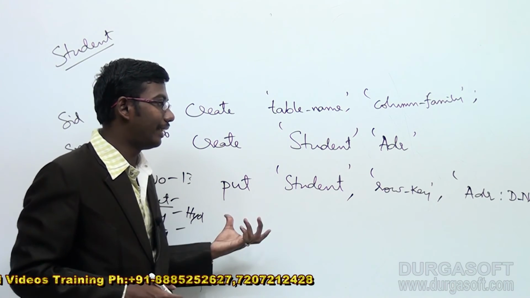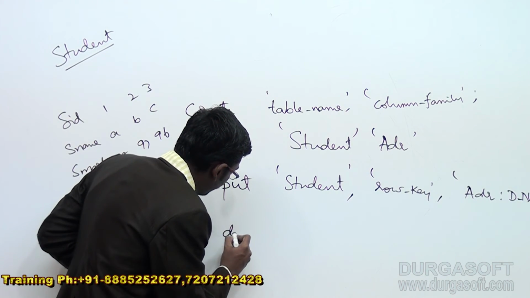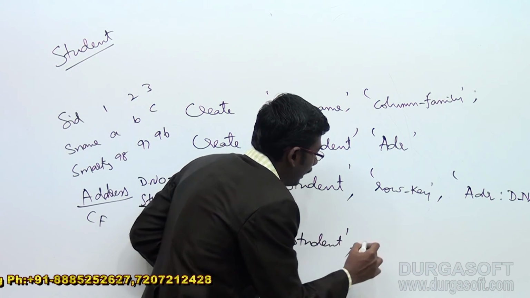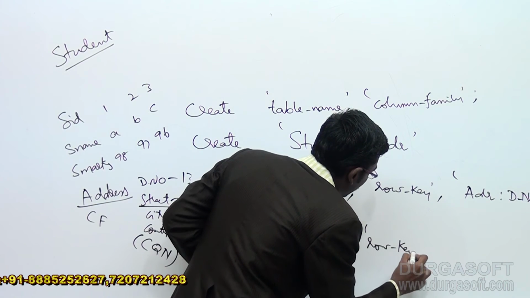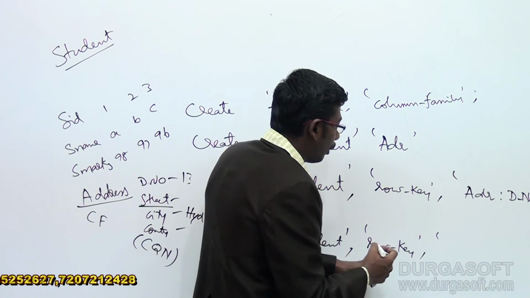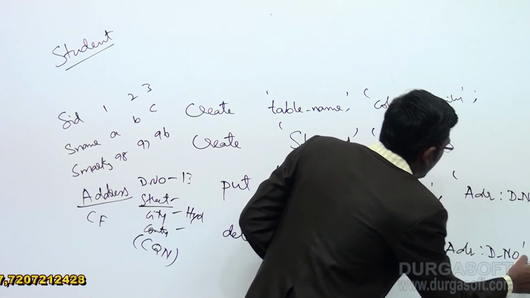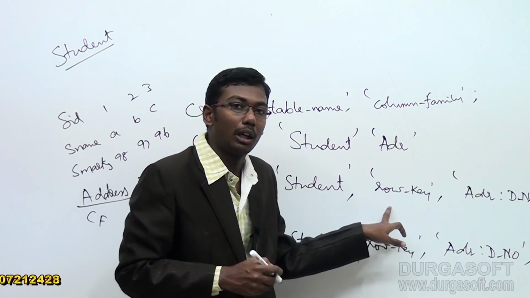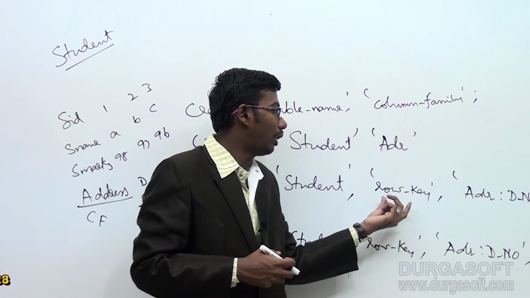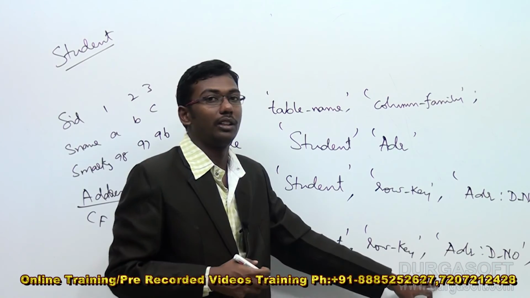And if you want to delete the data, directly you can perform the delete command with the table name student, and the same row key has to be present. Here we have to provide the column family address and the column qualifier name for the value we want to delete. For each row we maintain one unique ID and one unique value based on the row key. Like this we can perform deletion of records.